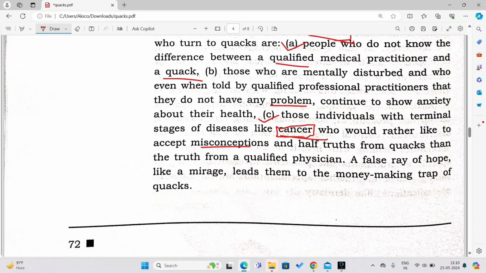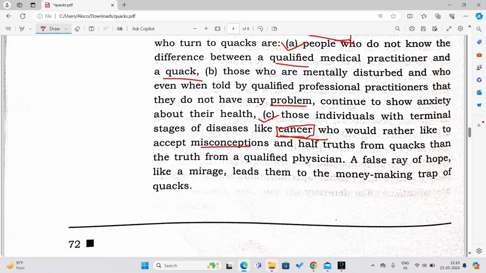So what he or she will do, they will go to another doctor who unfortunately might happen to be a quack. That person might say yes, you can be treated, cancer is not a big problem, don't worry, I will treat you, you take my medicines, all the do's and don'ts I tell you, you follow them, and you will be cured completely. You don't have to be scared.